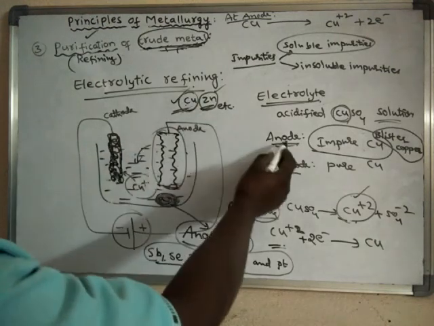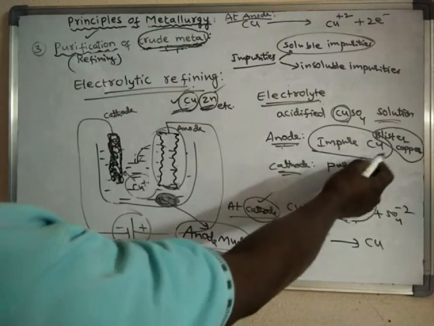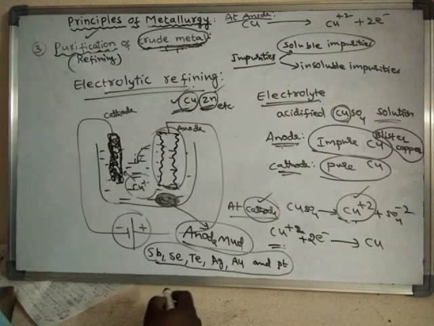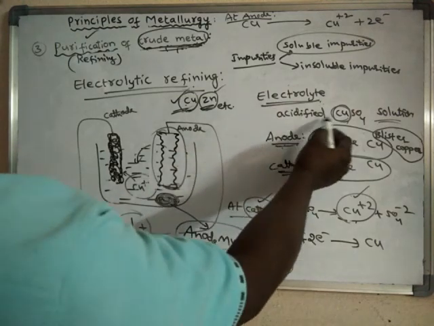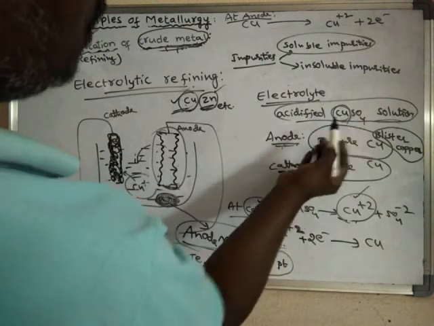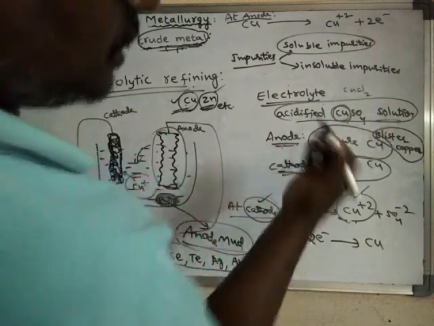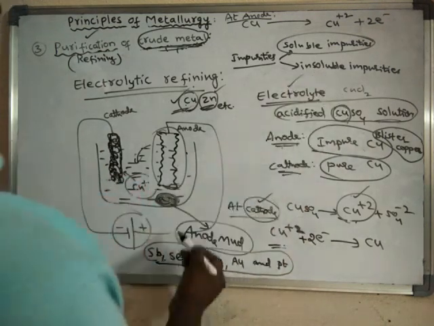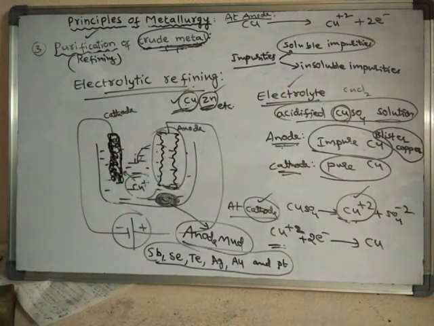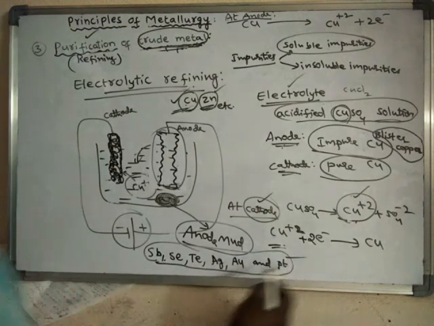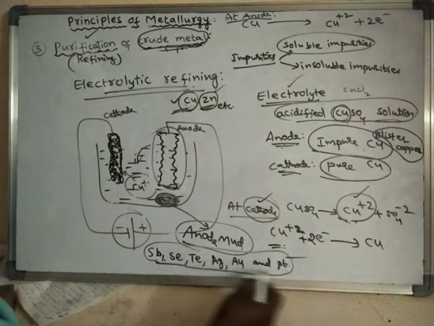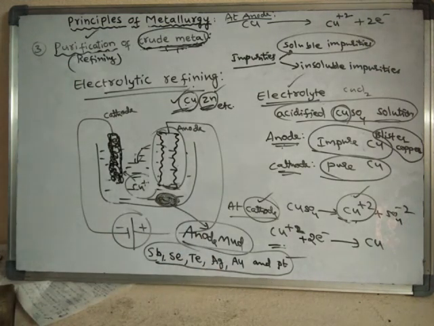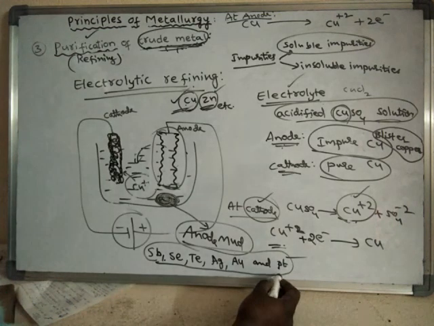Hence the anode should be made up of impure copper, that means blister copper, and the cathode should be made up of pure copper. The electrolyte should be acidified copper sulfate solution, or else copper chloride, or any salt of copper may be used as the electrolyte. Now these insoluble metals are obtained at the bottom of the anode as anode mud.